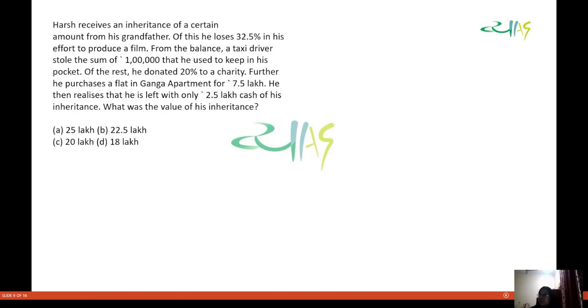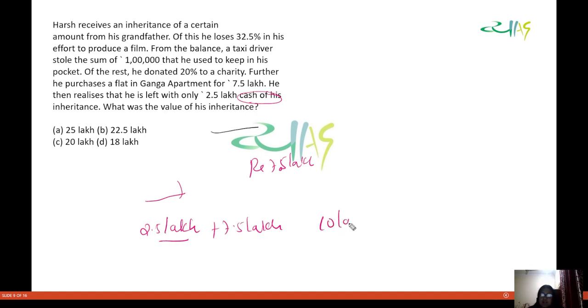How will we do this? We will go just the reverse in this question. What are we going to do when we go in reverse? See, he is left with 2.5 lakh cash. And before this, what he did? He bought an apartment of rupees 7.5 lakh. So he must be having how much before that? 10 lakh rupees.